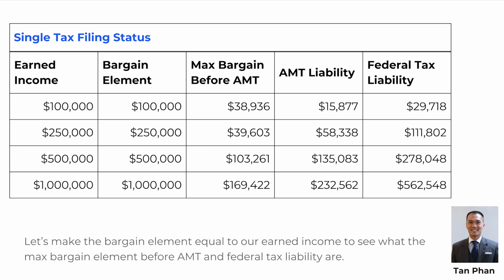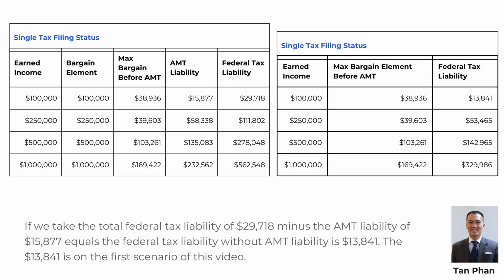Single tax filing status. Earned income $100,000. Bargain element $100,000. Max bargain element before AMT $38,936. AMT liability $15,877. Federal tax liability $29,718. If we take the total federal tax liability of $29,718 minus the AMT liability of $15,877, the federal tax liability without AMT liability is $13,841. The $13,841 is in the first scenario of this video.